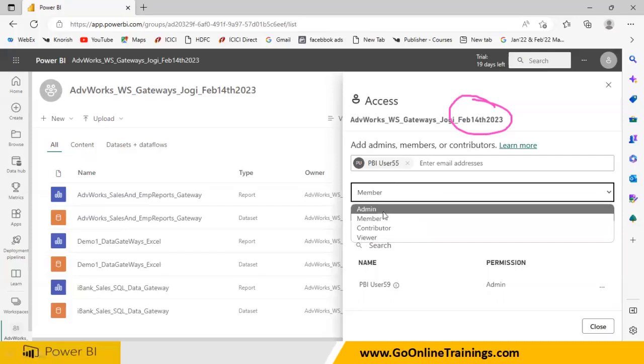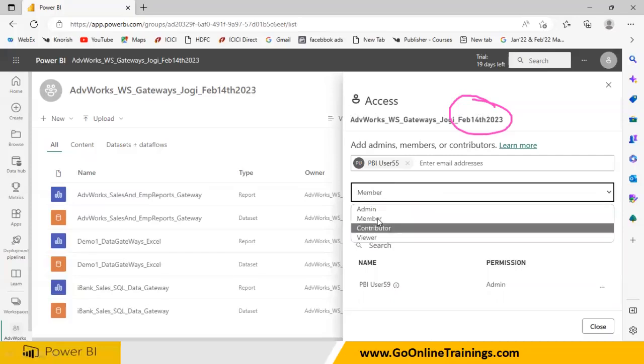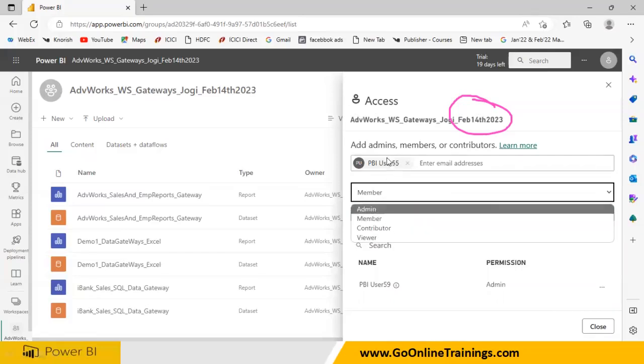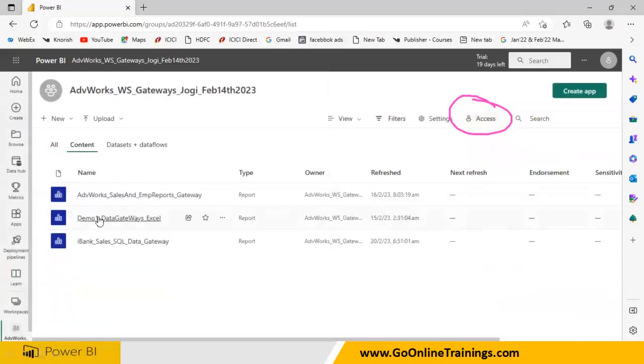If I give any one permission, then only this user can access the content. Report and dashboards will be there, so that the user can access them.